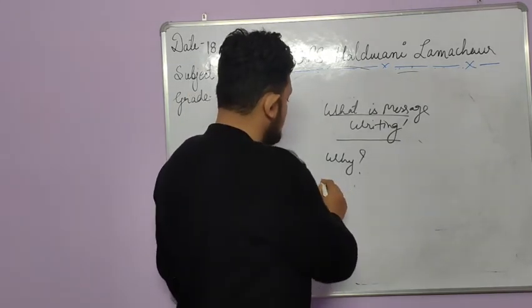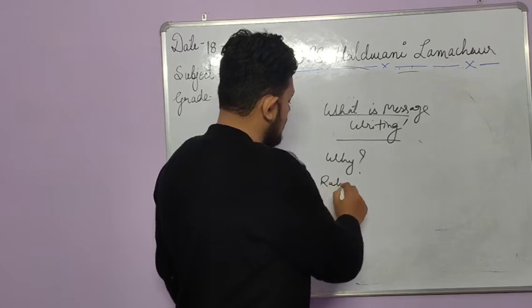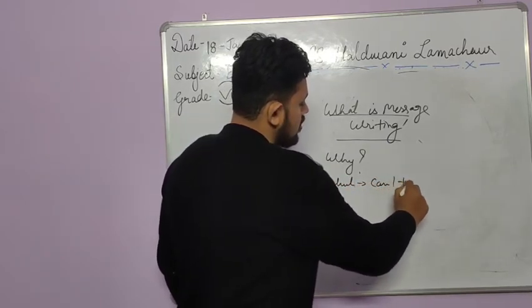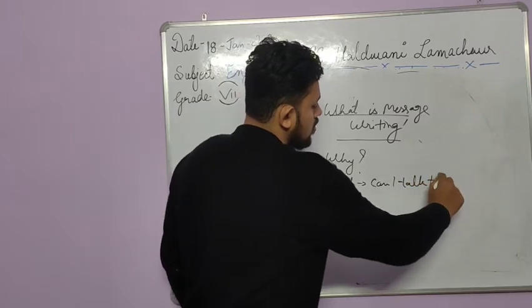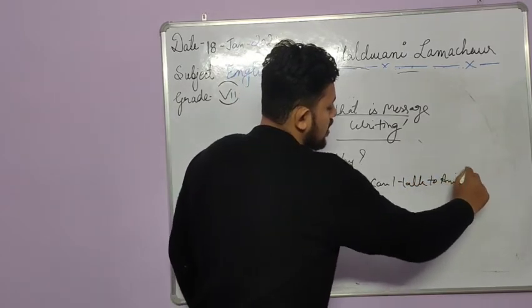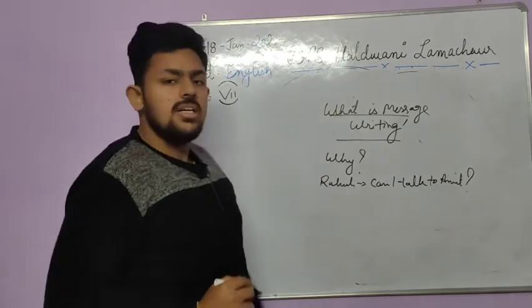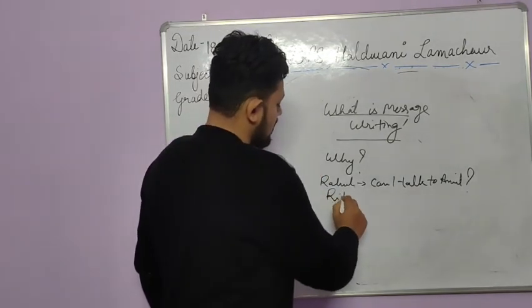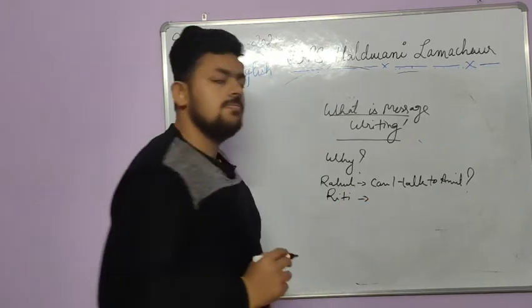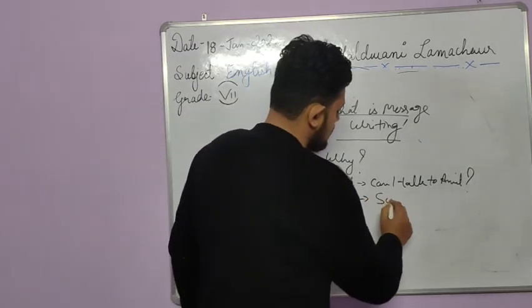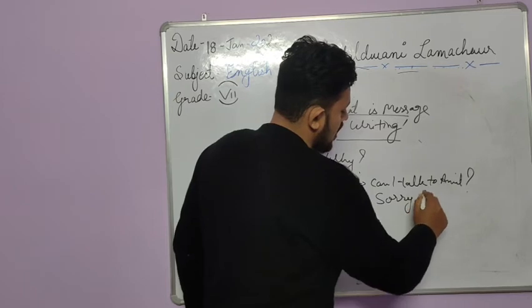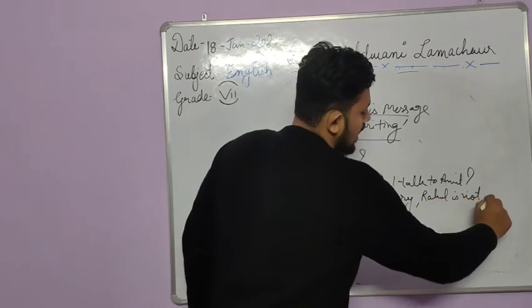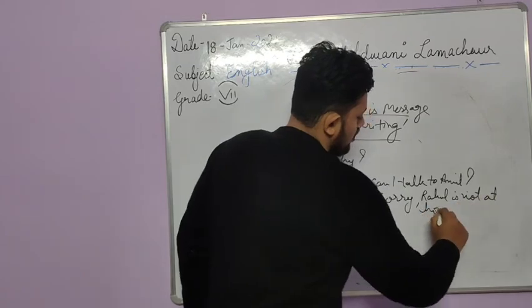Your friend, suppose Rahul, says, can I talk to Amit? Then your sister, Riddhi, replies, sorry, Amit is not at home.